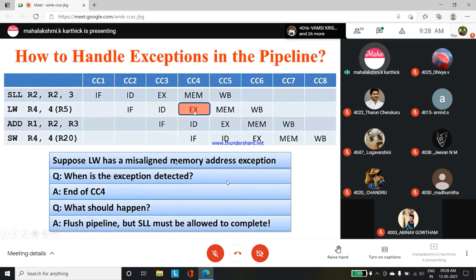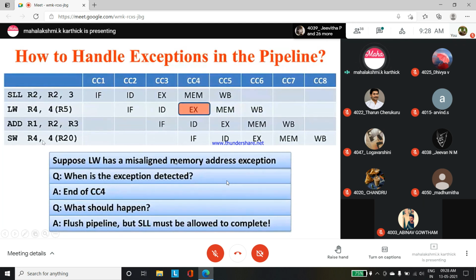So how to identify or detect that exception? We have to identify in which cycle we got that exception. It is in CC4. Under clock cycle 4 we identify that an exception occurred. So what should happen then? We have to flush the pipeline, but the SLL has already completed its task. So once you have found an exception in the instructions running in the pipeline, the remaining instructions have to be flushed out, or else you will face an error.